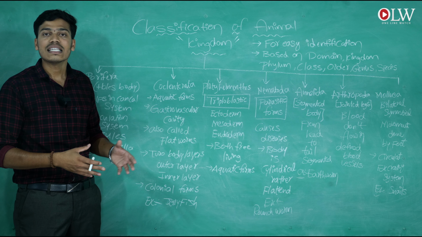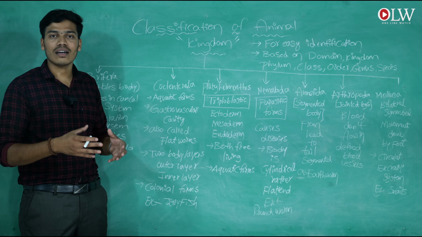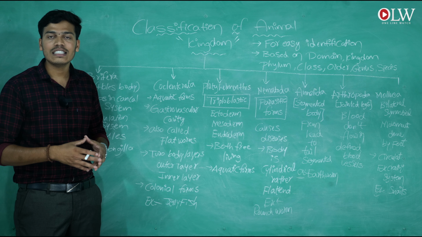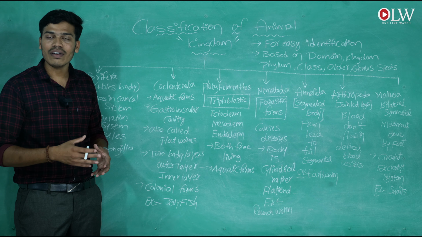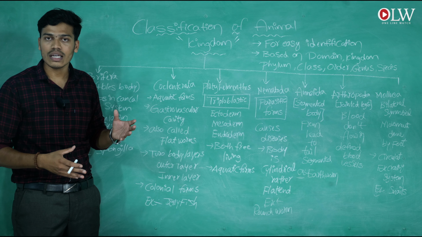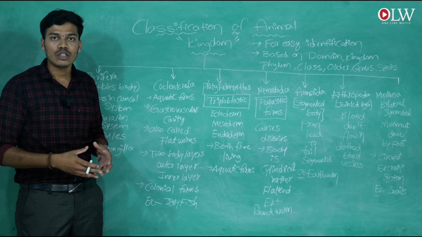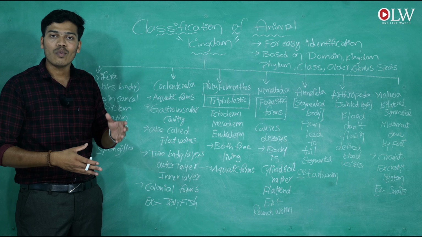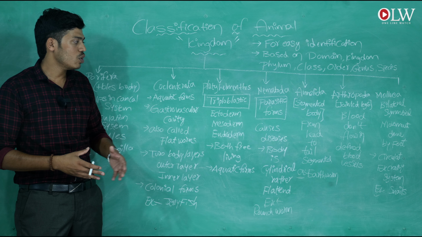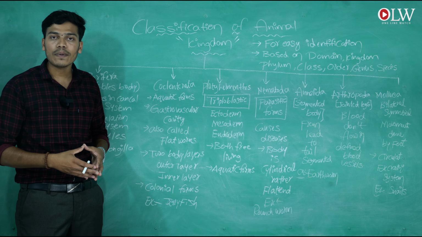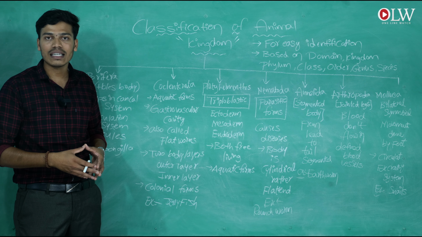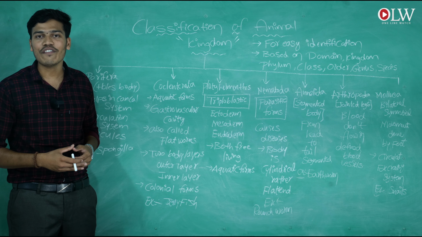This is about the coelenterates, the second classification in the animal kingdom. Okay, and next we are going to the third one, that is the platyhelminthes. So platyhelminthes is one of the classifications in the animal kingdom. So here they are showing triploblastic characteristics. Do you know the meaning of triploblastic?